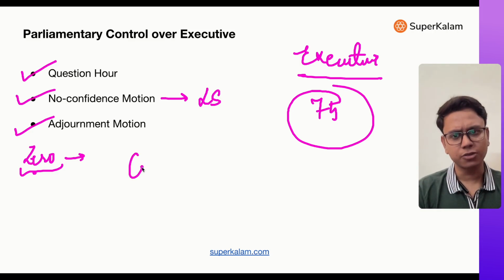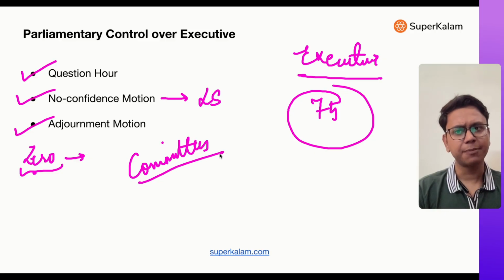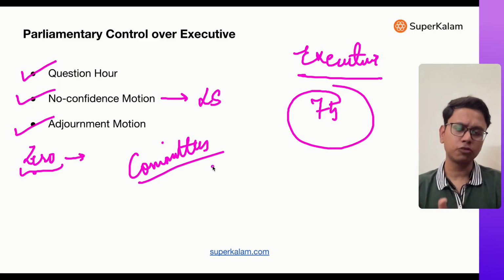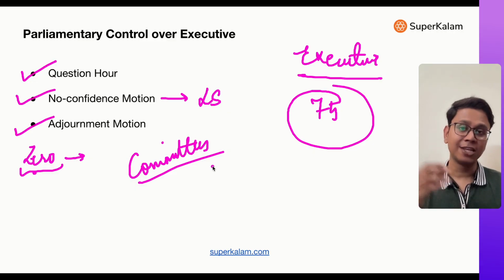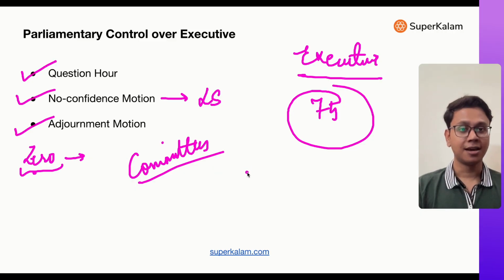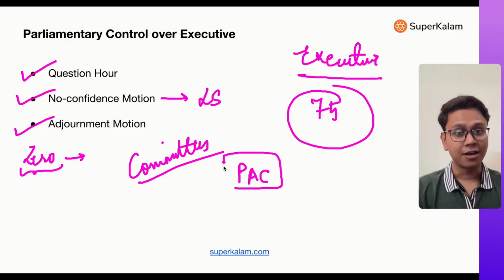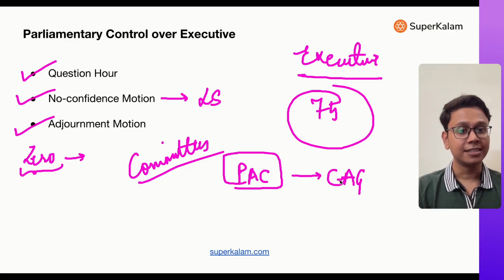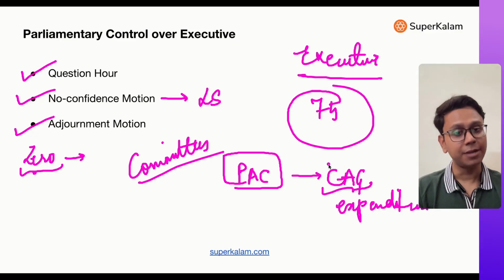Then I also talked about committees of Parliament. There are parliamentary committees, departmental related standing committees. Through these committees, Parliament also controls the executive: it asks questions of the executive and analyzes its reports. There is a very prominent committee, the Public Accounts Committee, which checks the report of the CAG. The CAG basically checks the expenditure of government ministries, and this report is analyzed by the Public Accounts Committee.